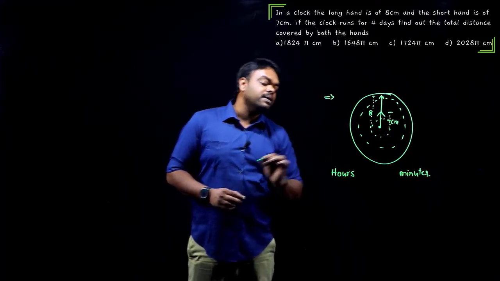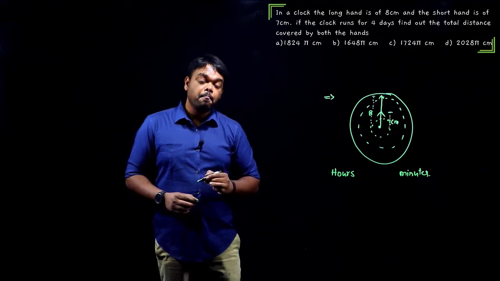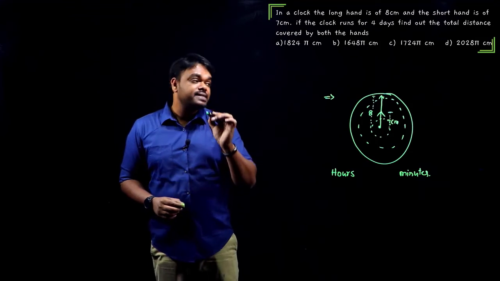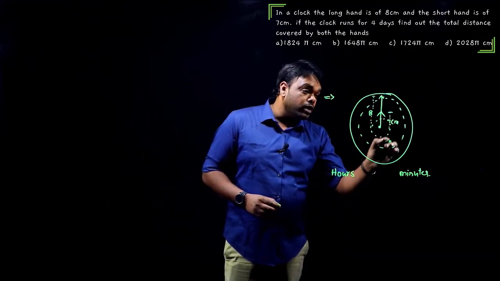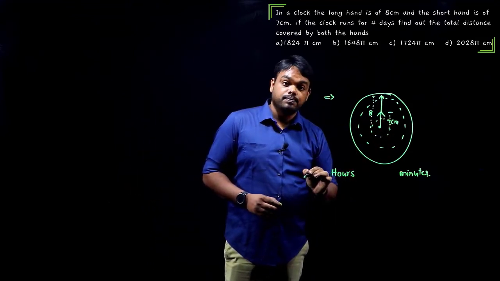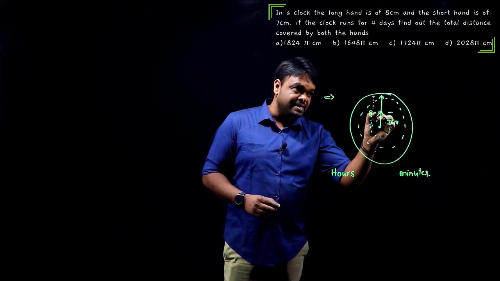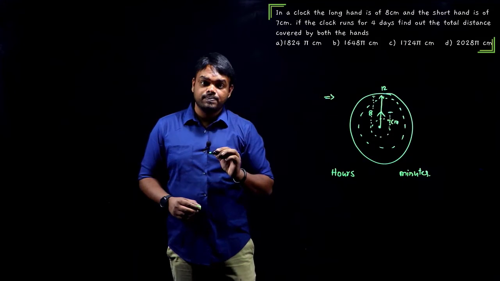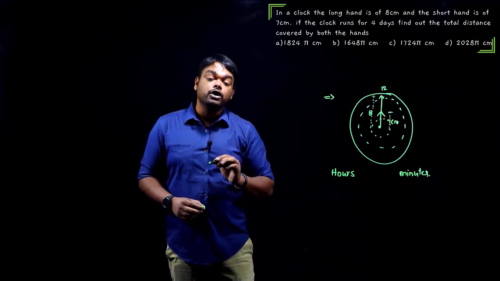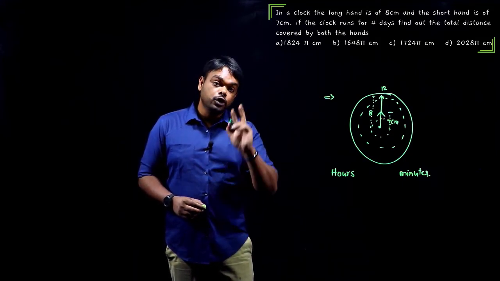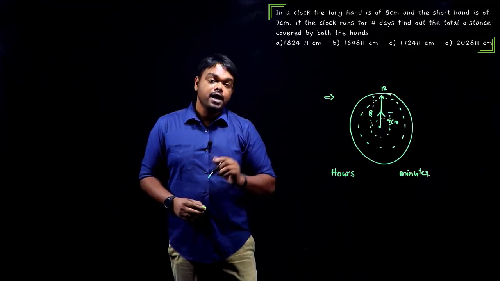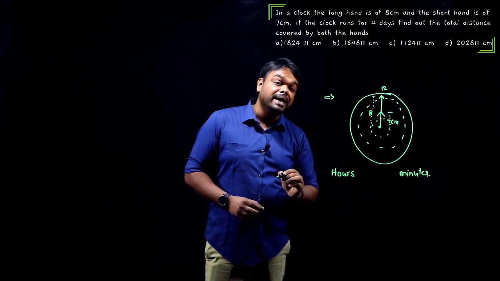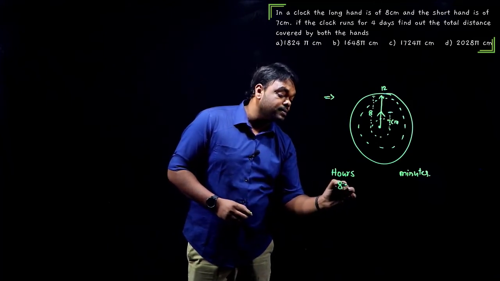Now starting with the hours hand, guys, totally 4 days. The hours hand makes one rotation in 12 hours. One circle in 12 hours. If it starts here at 12 o'clock, to come back to 12 o'clock again, it will take 12 hours. So in a day, how many circles will it make? 2 circles in 24 hours. In one day, 2 circles means in 4 days, how many circles will it make? 8 circles.